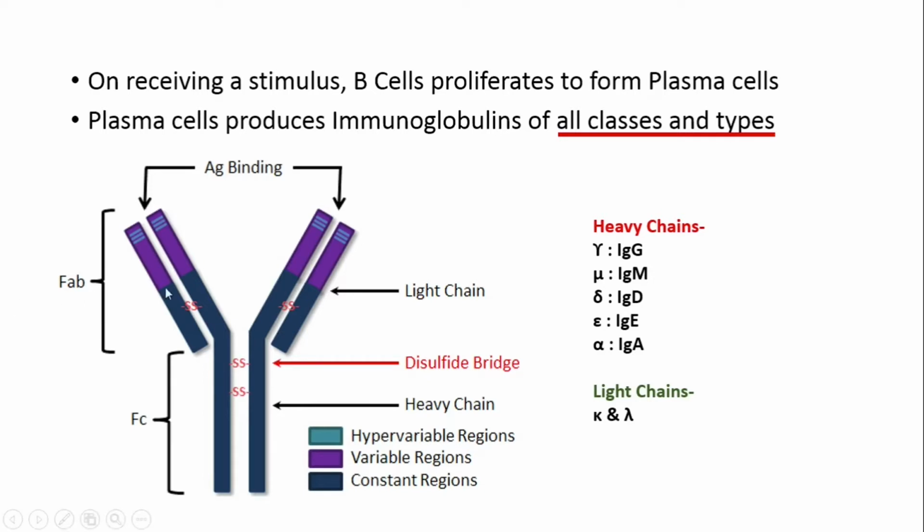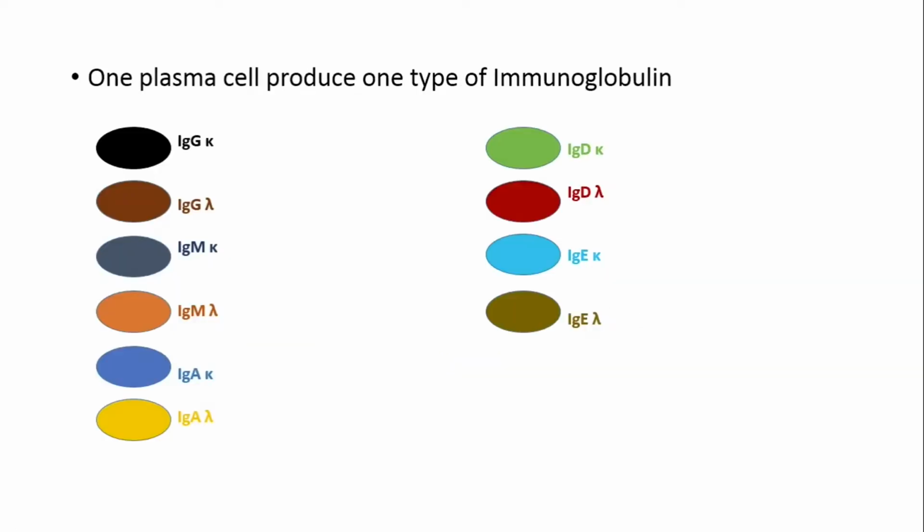The heavy chains are linked up with the light chain of either kappa or lambda type, but never both in one particular immunoglobulin. One plasma cell will always produce one type of immunoglobulin. So if we have different combinations of immunoglobulins like IgG kappa and lambda, IgM kappa and lambda, IgA kappa and lambda, IgD kappa and lambda, and IgE kappa and lambda, then we have altogether 10 possible combinations of the plasma cell.